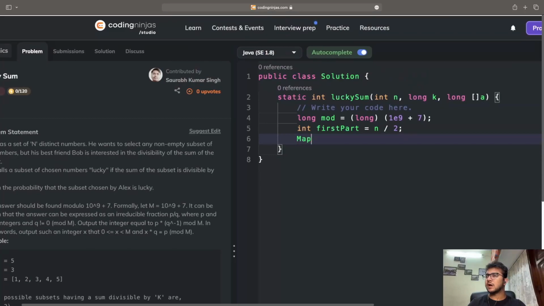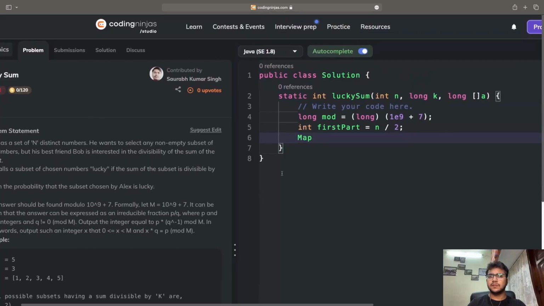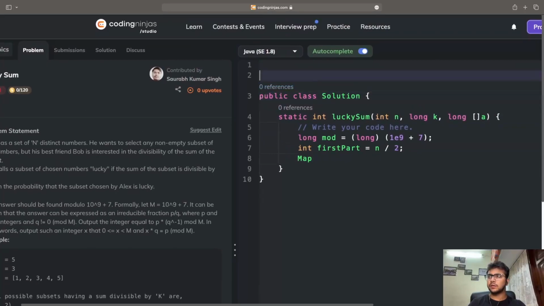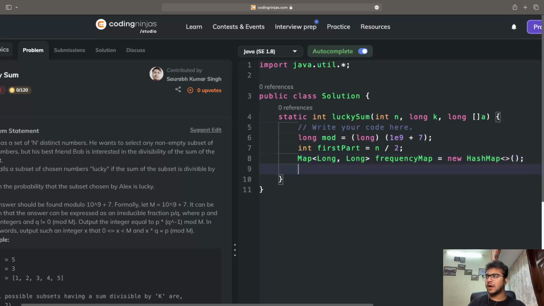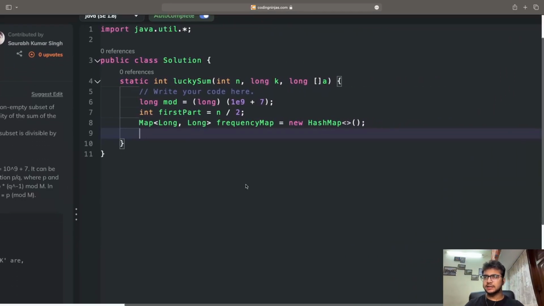Then I'll create my map. This is going to be from java.util, so I'll have to import java.util. Basically, I'm creating a map, so I'll write Map of Long, comma Long. I'll call it frequencyMap, and frequencyMap is equal to new HashMap. After writing this much, I'll try to iterate inside this.